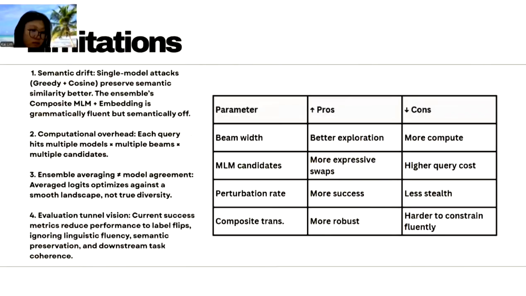Other limitations include heavy computation with n-time forward complexity, blurred disagreement signals, and unreliable evaluation metrics with label flipping, since it ignores fluency, meaning, and downstream coherence. Mitigations include expert cosine checks, weighted ensembles, and human evaluation.